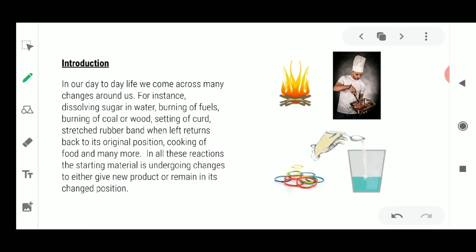Let me first introduce you all to this chapter. If I talk about the word change, what literally comes to your mind? What types of thoughts are going to be present in your mind? I think after listening to the word change, it means something which is not in its original state. These pictures are giving you some hints about the changes which we have to talk about.